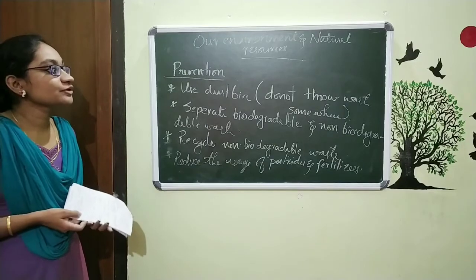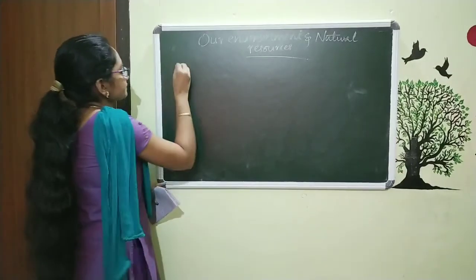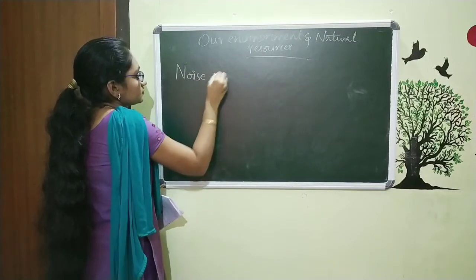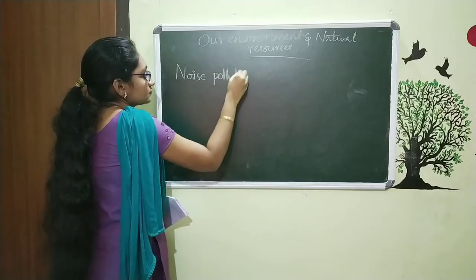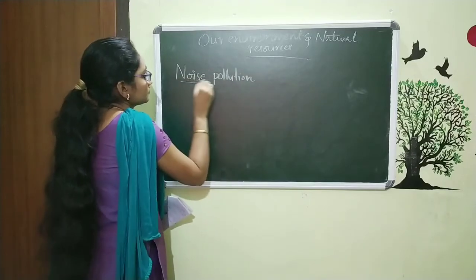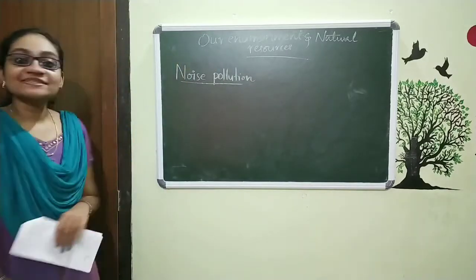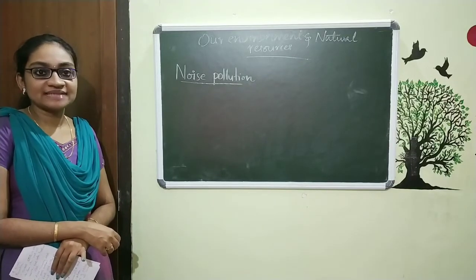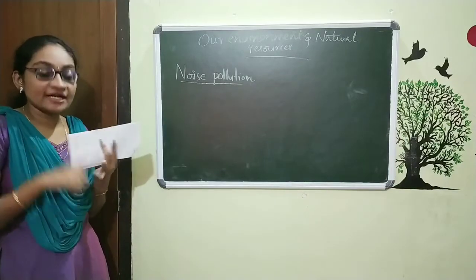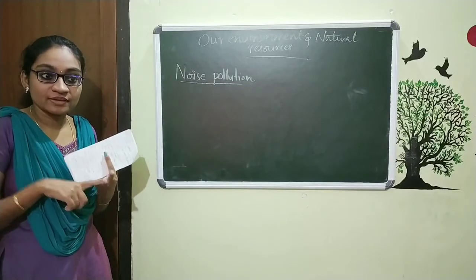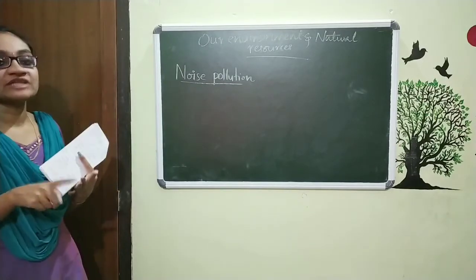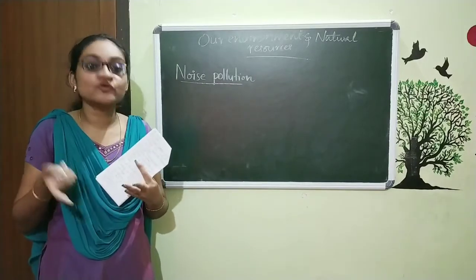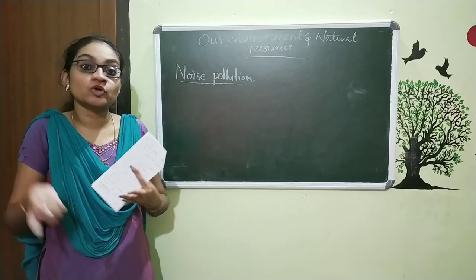The next is noise pollution. What is this noise pollution? We already studied about soil pollution, water pollution, air pollution. When we studied air pollution, we studied that it is the pollution on air. For water pollution, it is the pollution on water.